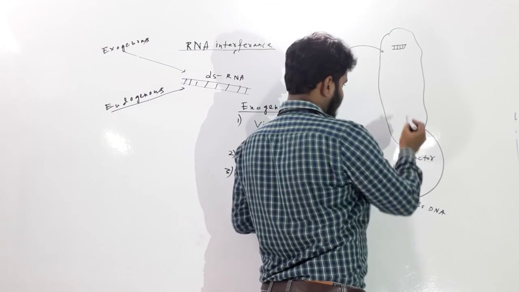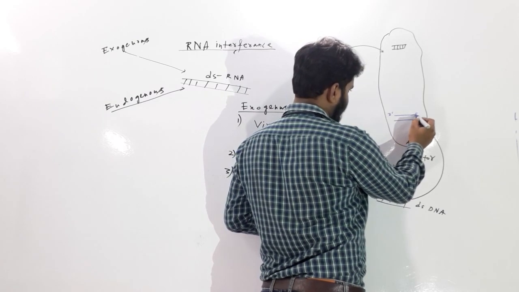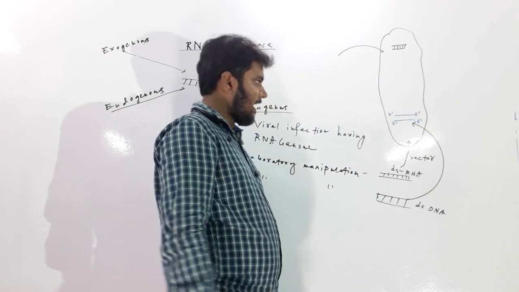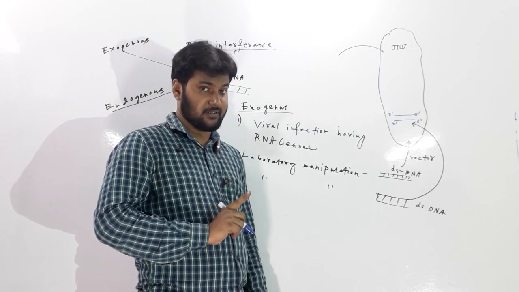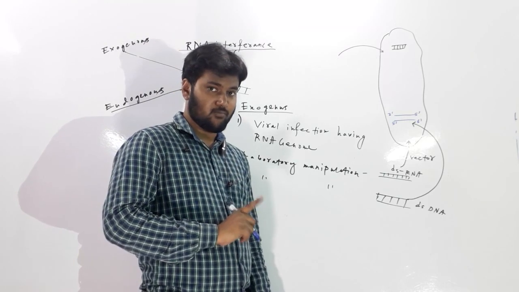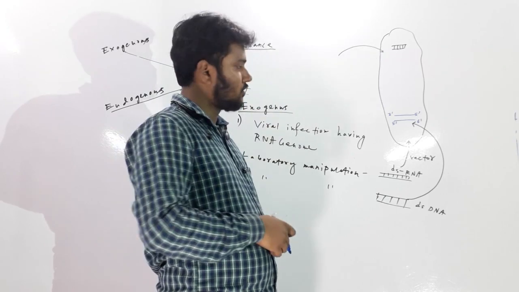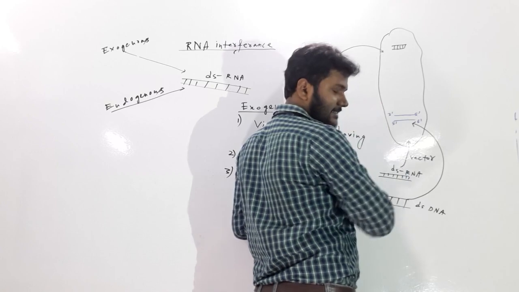You know, there are 2 strands of DNA, 5 prime to 3 prime and 3 prime to 5 prime, and during transcription, only one strand is transcribed. Both strands are not transcribed. But this DNA will be specially designed so that it will transcribe both its sense and antisense strand.